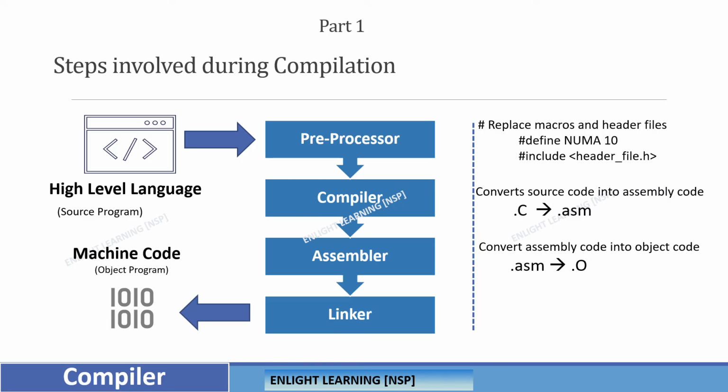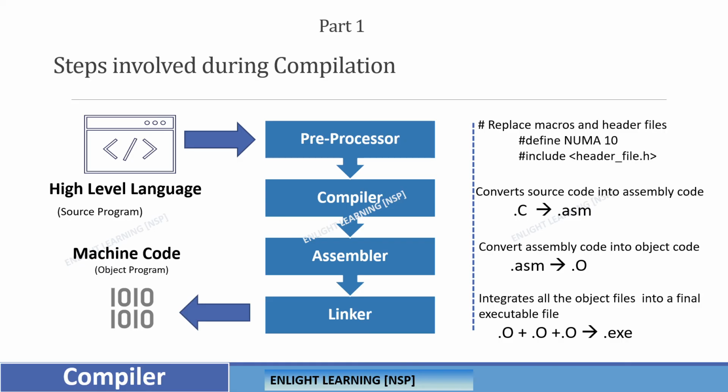And then why do we need a linker? Actually the steps end here: preprocessor, compiler, assembler, which converts into machine code. But why do we need a linker? For example, if you have written code in two different files, file1.c and file2.c, meaning your entire program is divided into two files. One .c will be converted into one .o, the other .c will be converted into another .o. So you need linking between these two .o files. That's where the linker comes into the picture.